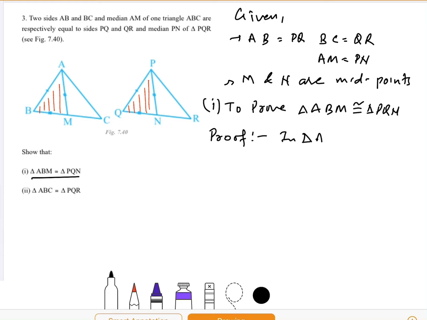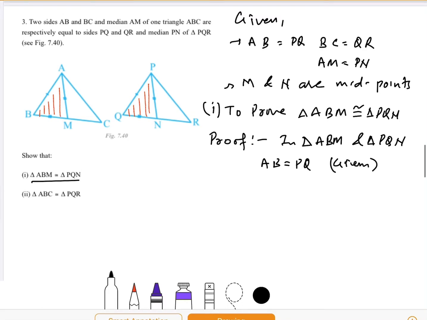In triangle ABM and triangle PQN, AB equal to PQ from given. Now BC is equal to QR is also given to us, but BC and QR are not parts of ABM and PQN. So why have we taken it?